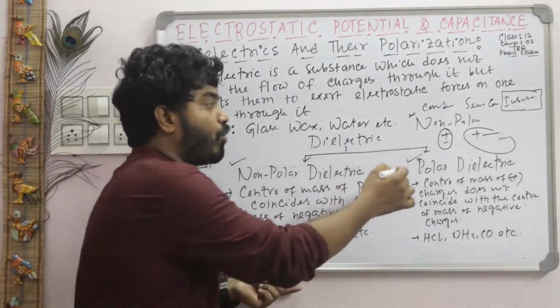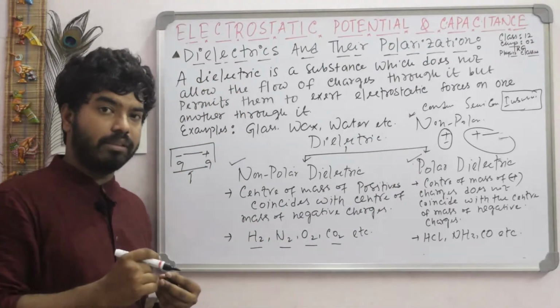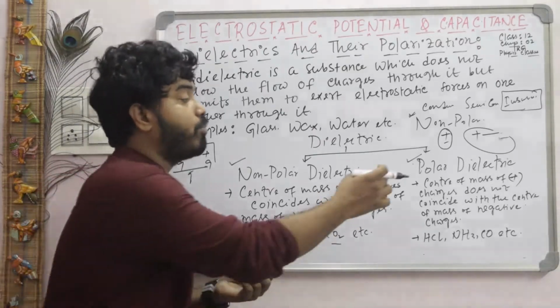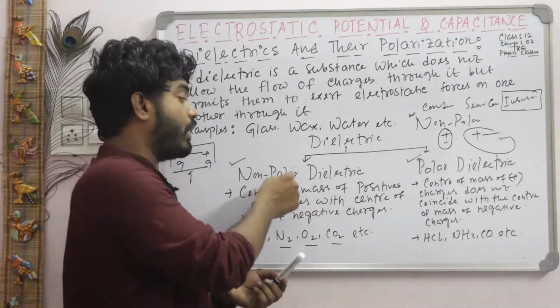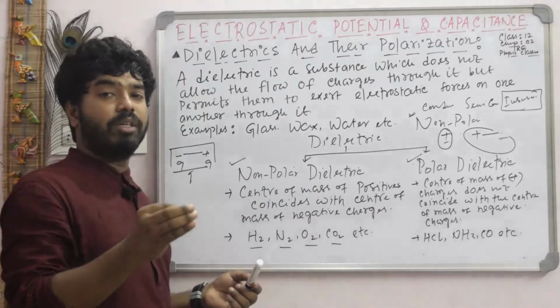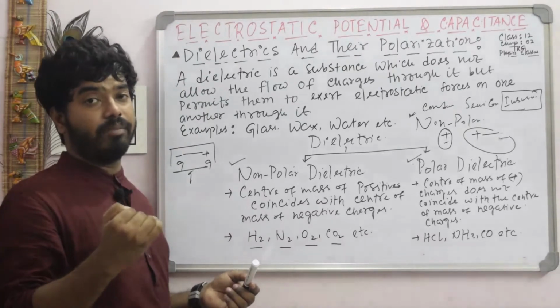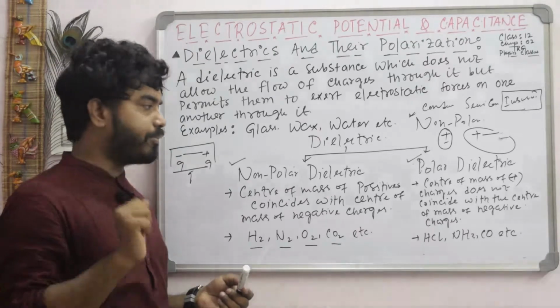So a polar molecule has an electric dipole moment, as does the polar dielectric, but the non-polar dielectric has no electric dipole moment. Why? Because the center of mass of positive charge and negative charge exactly coincide. There is no separation. Okay.